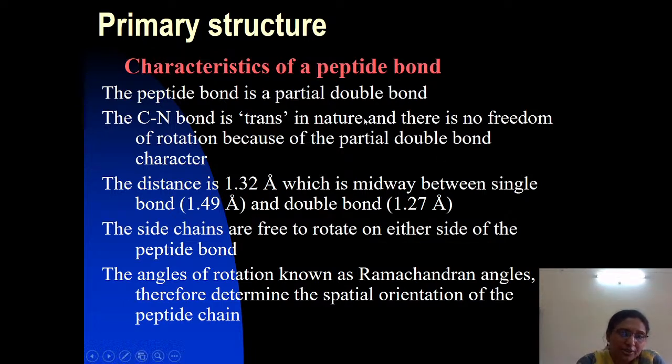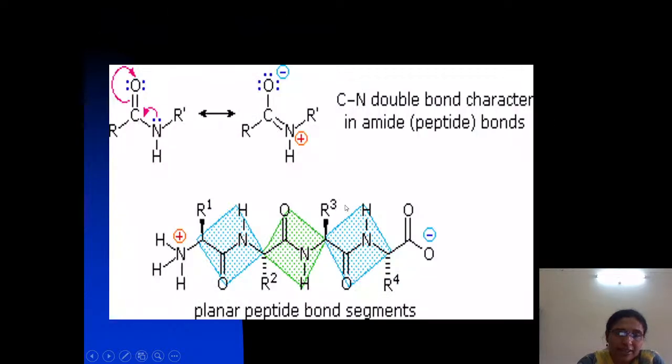Why is the peptide bond planar? Look at this picture. It is a tetrapeptide. Because of the peptide bond formation, the alpha carboxyl and alpha amino groups come into the same plane.